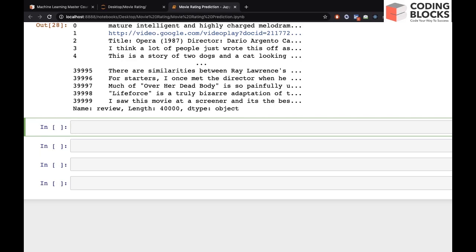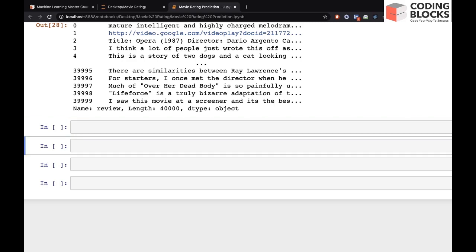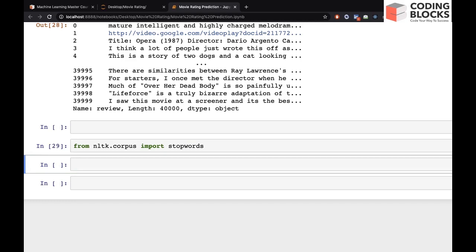I hope everyone knows what stop words are. Let's import stop words from the NLTK package, from corpus. Let's import stopwords.